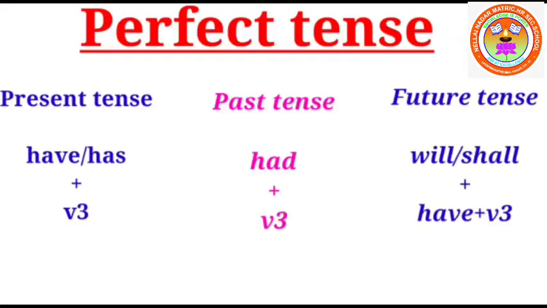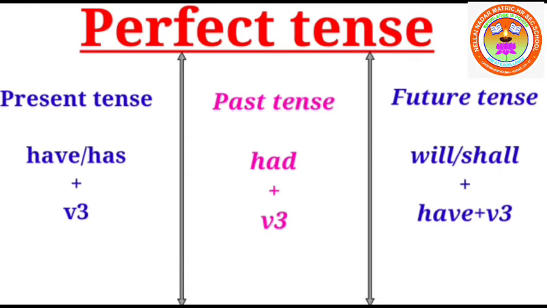Then perfect tenses. Three perfect tenses. Perfect tenses itself means you have to use the past participle. I mean the third form of the verb, like go, went, gone; write, wrote, written; speak, spoke, spoken; come, came, come; drive, drove, driven. So the last one, the third form of the verb, is called V3 or the past participle. So past participle means perfect.